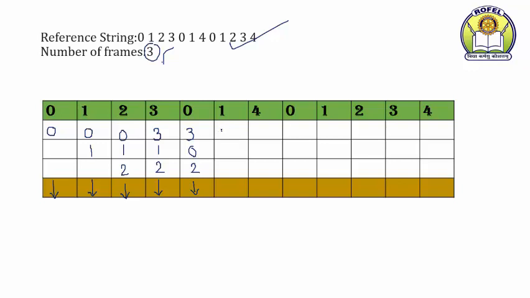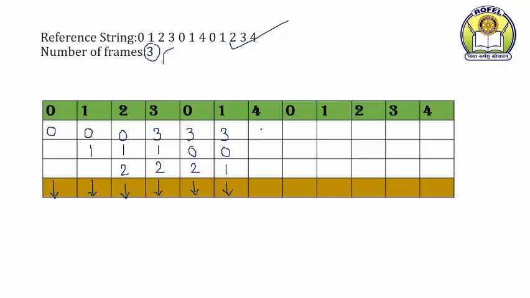Page number 2. That is 3, 0 and 1. A page fault has occurred. Next, page number 4. Once again there is no page number 4. You have to replace any of these pages. Now which page is going to be replaced? Which is the oldest? 3, 0 and 1. Yes, 3 is the oldest.